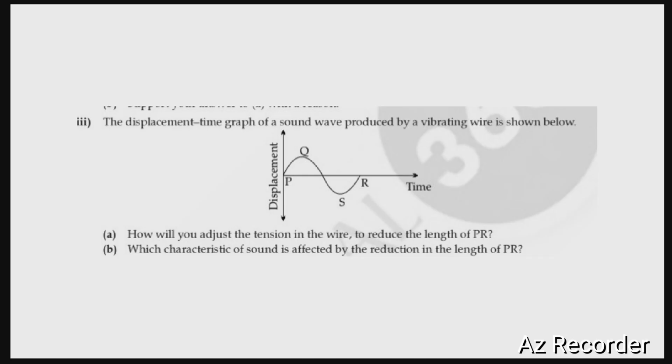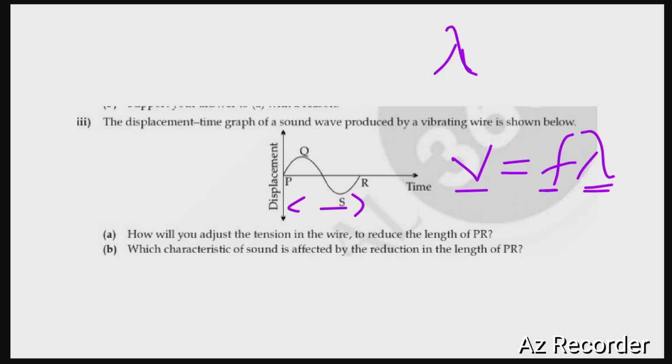Next question. The displacement time graph of a sound wave produced by a vibrating wire is shown. How will you adjust the tension in the wire to reduce the length of PR? So basically PR means the length of one complete wave, which is nothing but the wavelength lambda. We are already familiar with the equation V = f lambda, where V is the wave velocity, f is the frequency, and lambda is the wavelength.